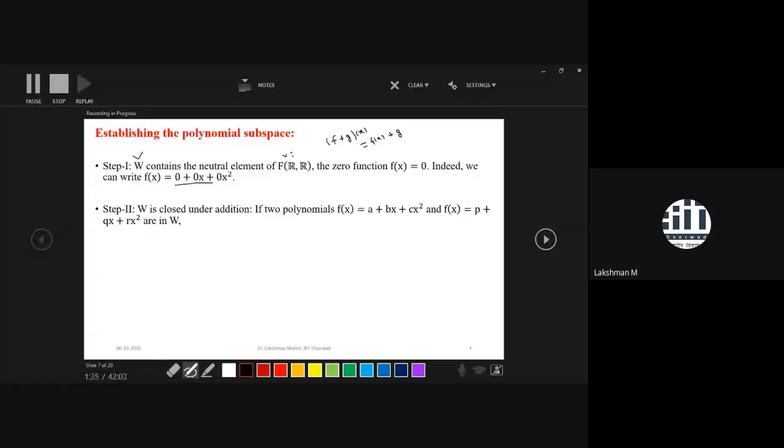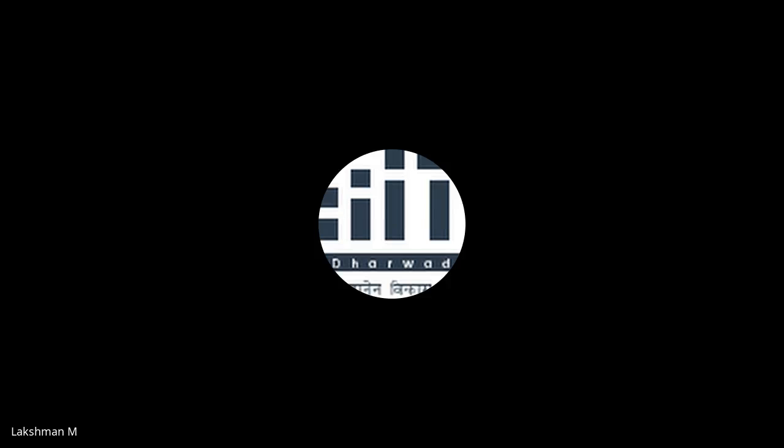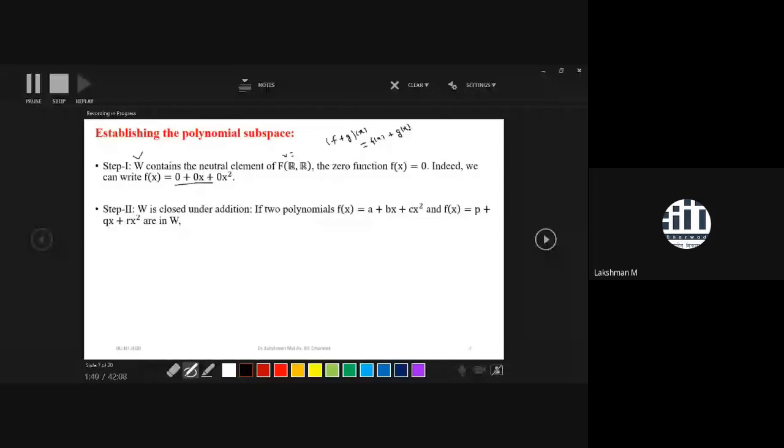Remember that here the addition operation we are borrowing from the function space F(R, R). So here all polynomials up to degree 2 are definitely functions from R to R. So we are taking two polynomials. One polynomial is f of x equal to a plus bx plus cx square, and another polynomial, g of x, equal to p plus qx plus rx square. Both are polynomials up to degree 2.